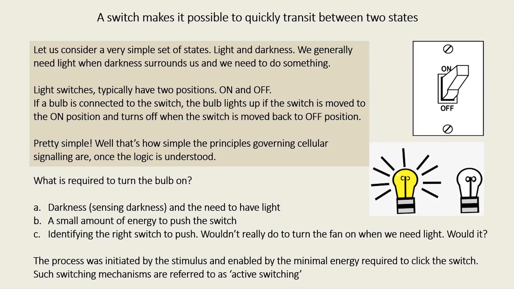Now, what is necessary for the switch to be activated? There are two things. One is the sentiment or the idea that I should switch the light on. And the second is the small amount of energy. However small, there is definitely an amount of energy needed to change the position of the switch from on to off or from off to on. Now, these two things must be kept in mind, because together the idea that we need light or we don't need light and the small amount of energy that we need to move the switch to the on or off position, these two constitute the stimulus.